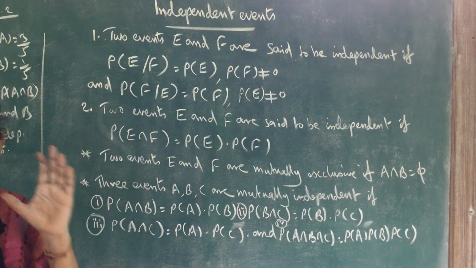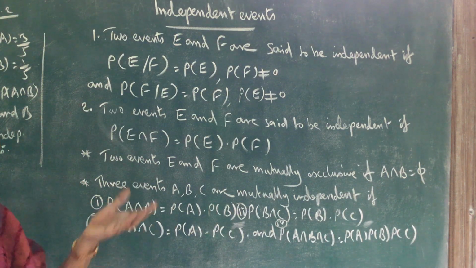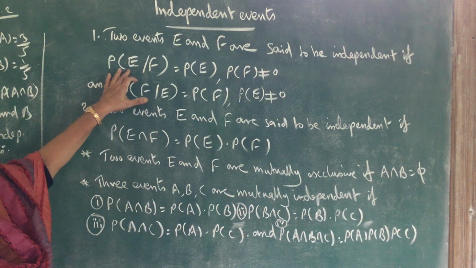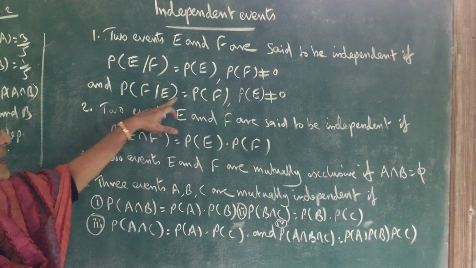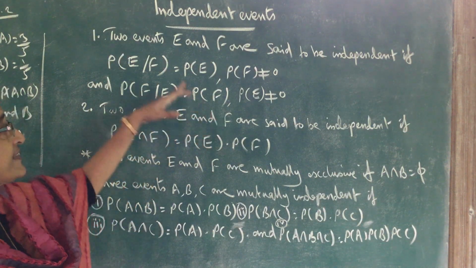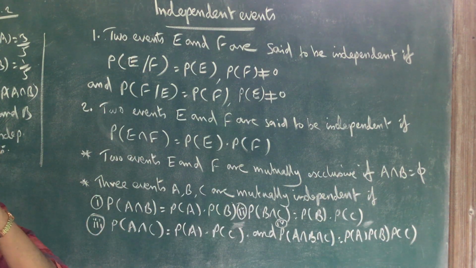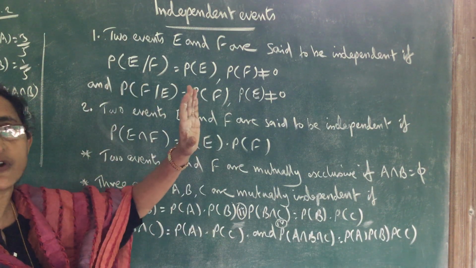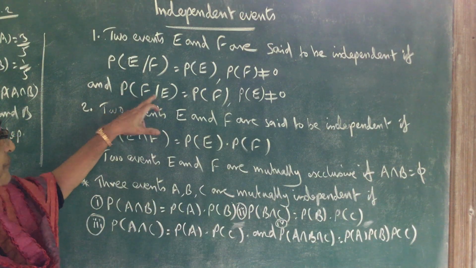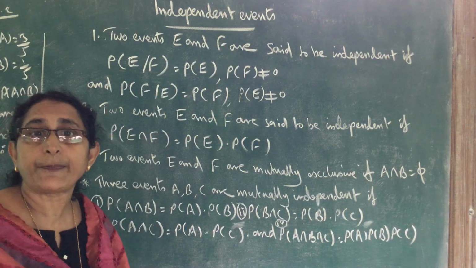So the condition that F occurred does not affect the probability. That is why probability of E given F is equal to probability of E. Similarly, probability of F given E is equal to probability of F. So that is the first definition of independent events. That means a given event does not affect the probability of the other event. So probability of E given F is equal to probability of E, and probability of F given E is equal to probability of F. That is the first definition of independent events.